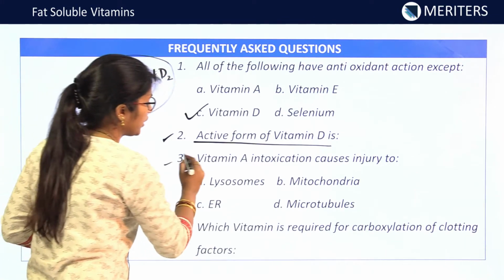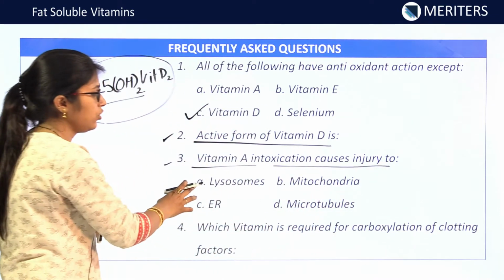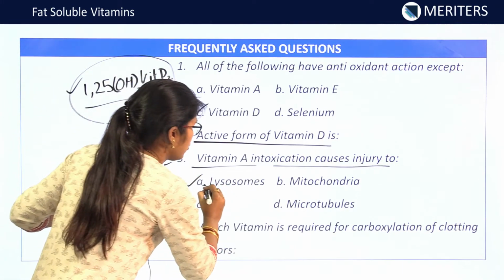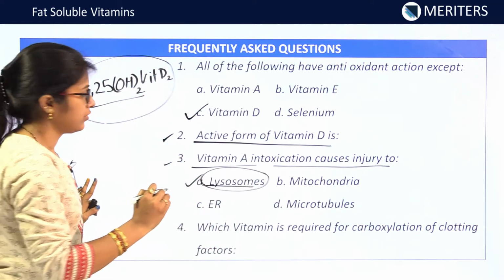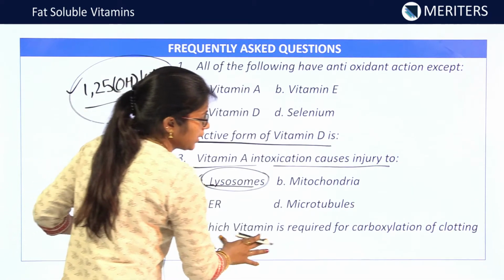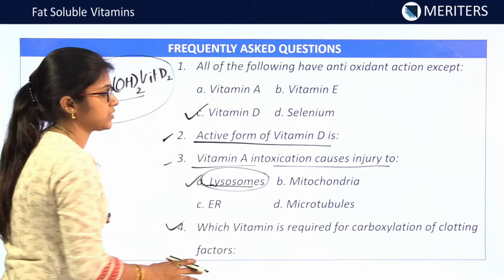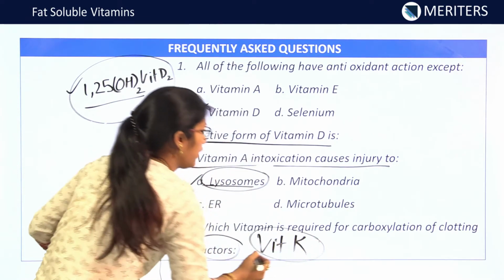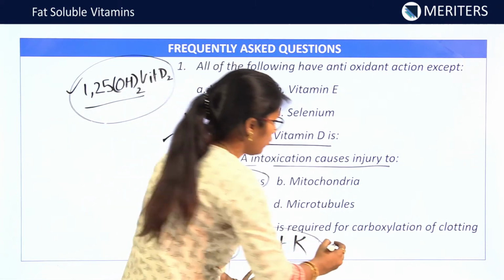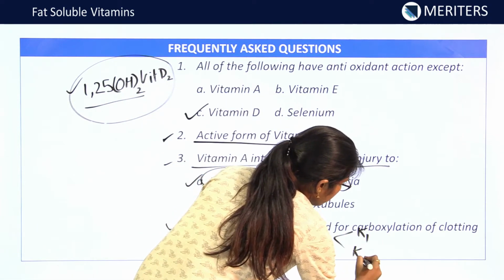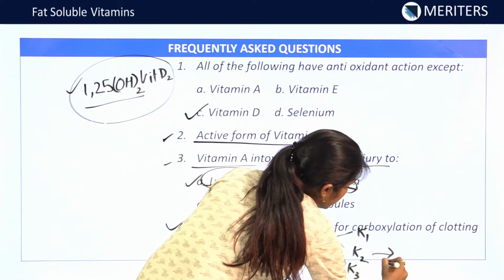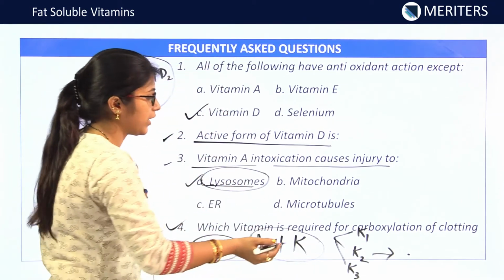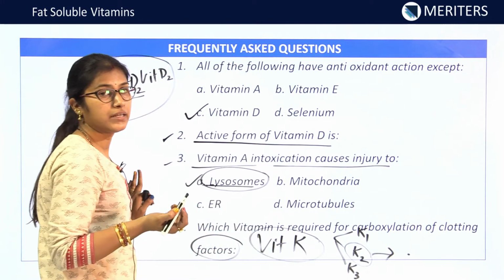Now the third one: vitamin A intoxication causes injury to which of the following cell organelles? This is very important. It causes injury to lysosomes. Another one: which vitamin is required for carboxylation of clotting factors? You all know this. This vitamin is vitamin K. Another important thing about vitamin K, which I told, was K1, K2, K3. It comes in two forms, out of which one is synthesized in the body itself. So its deficiency is rare, except in cases where heavy antibiotics are given so that these bacteria are killed.